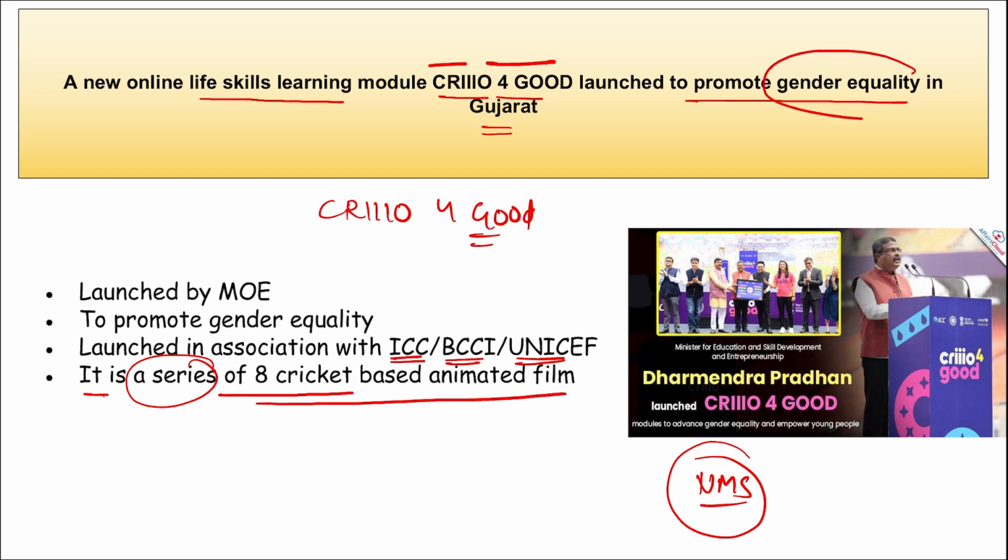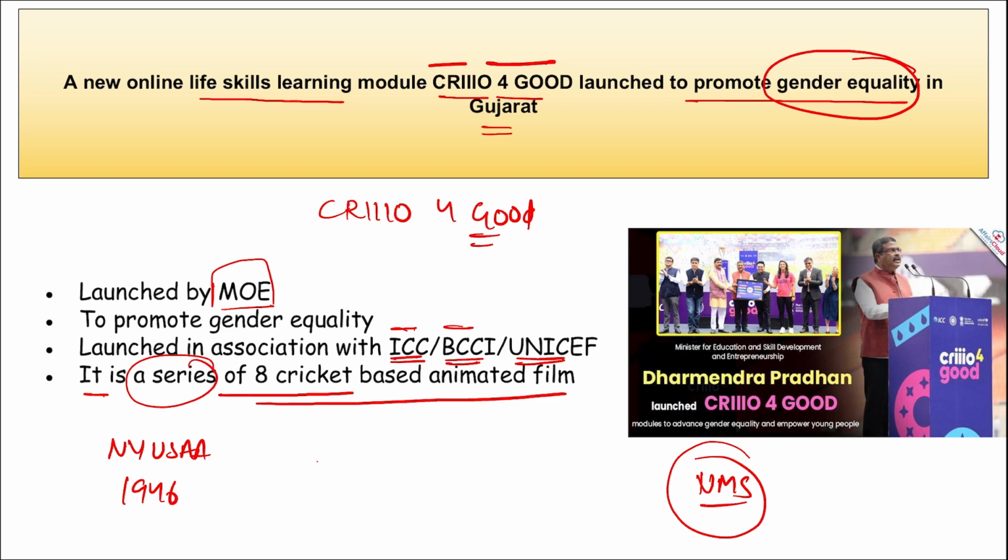This will promote gender equality among boys and girls. It was launched by our Education Minister Dharmendra Pradhan, and the respective ministry here is the Ministry of Education. It was launched in Ahmedabad, Gujarat, and the associated organizations are ICC, BCCI and UNICEF. Correct? Take a note of it. Apart from this, if we talk about UNICEF, where is the headquarters of UNICEF? It is in New York, USA. It was established in 1946.